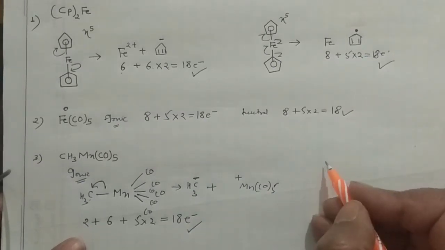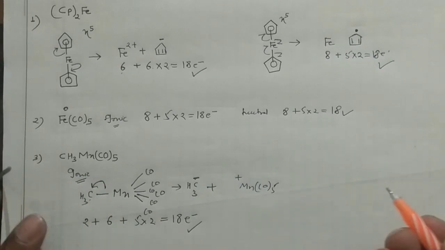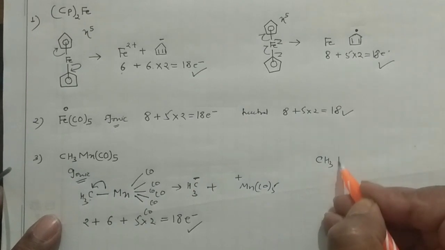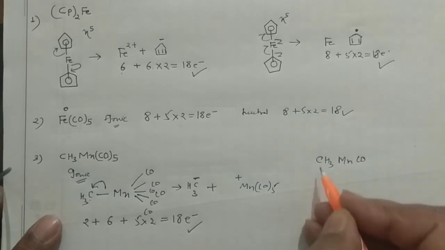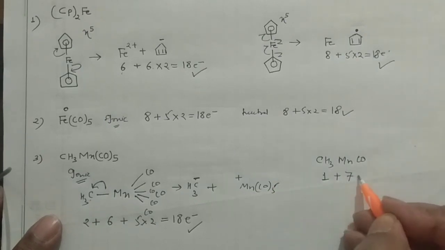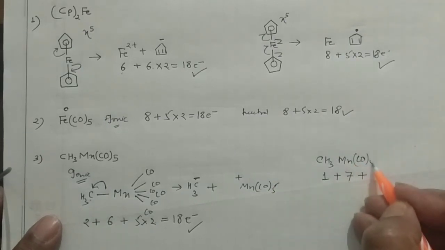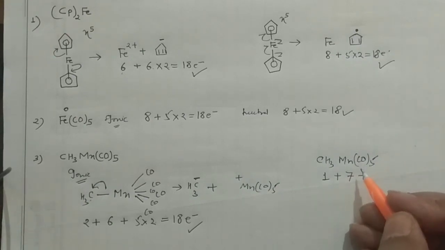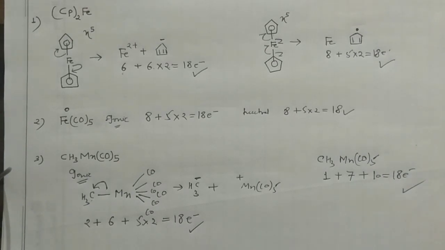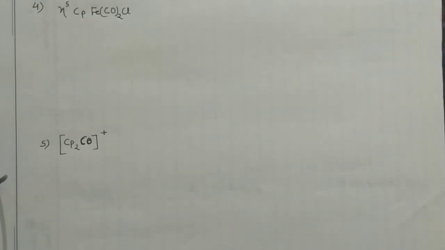And if you go for your neutral method, there is no problem in the neutral method. So I can write CH3MnCO5. The CH3 will contribute only 1 electron, and manganese will give 7, and this is CO5. So 1 carbonyl gives 2, the 5 will give you 10. Again, it's an 18 electron system. So you can see these problems are quite easy. The only thing is you should stick to certain things. So this is important.